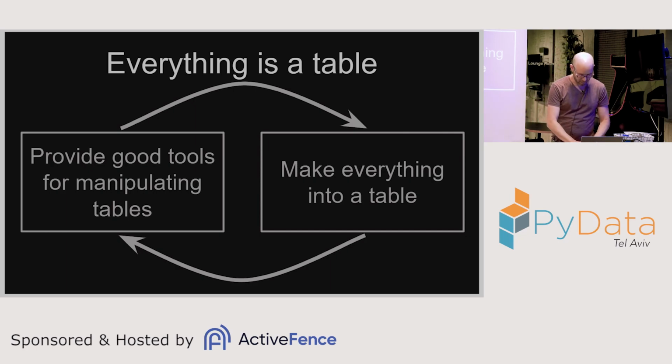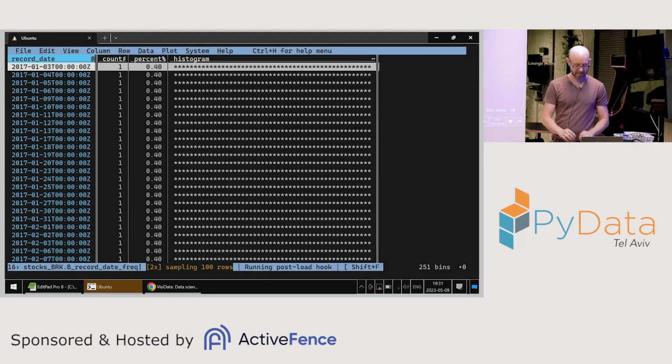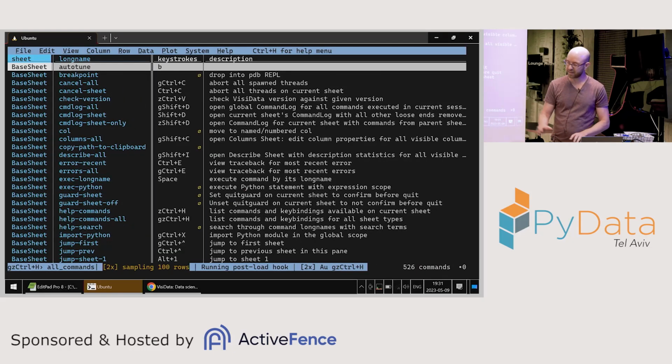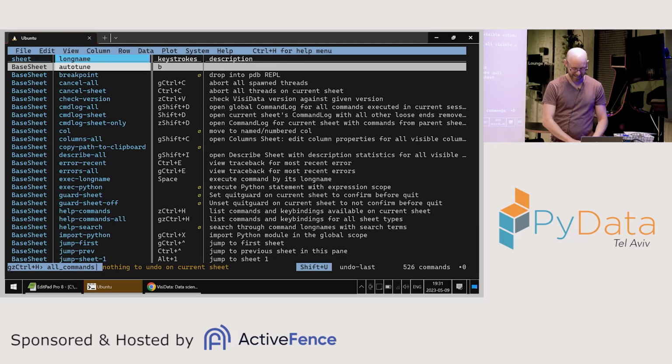This means that when I use VisiData, I've shown that even the frequency tables are tables, but even if I go into the help menu for the program that shows me the list of all commands, even that is a table. So I can go here and I can, I don't know, delete rows, not that it helps, but I can say, hey, I want to search for a command that does something with columns.